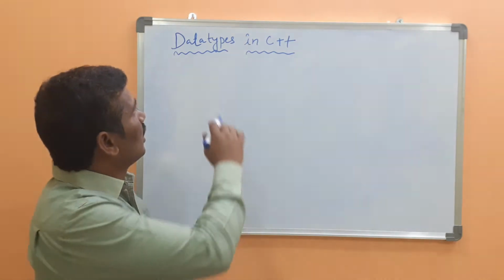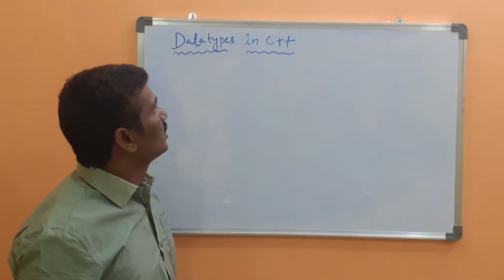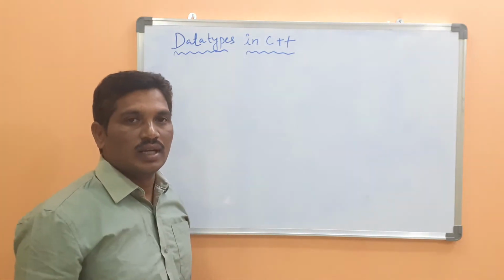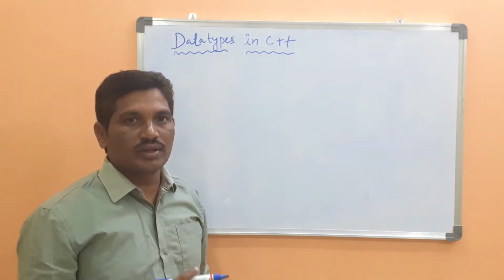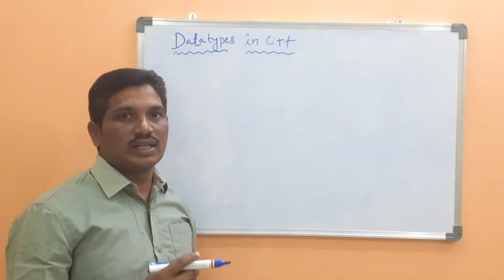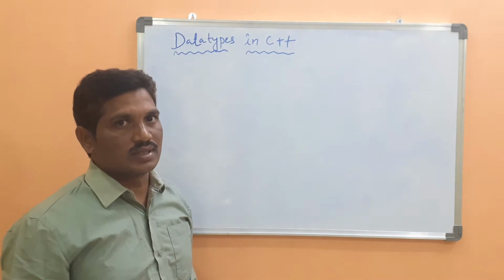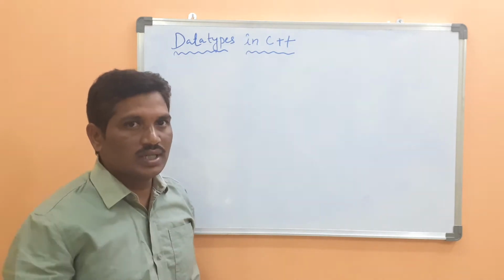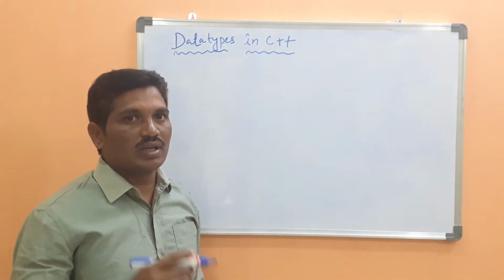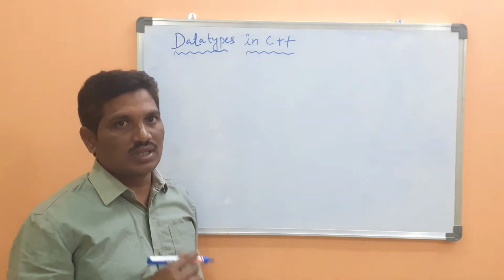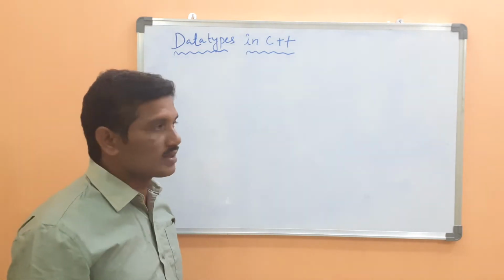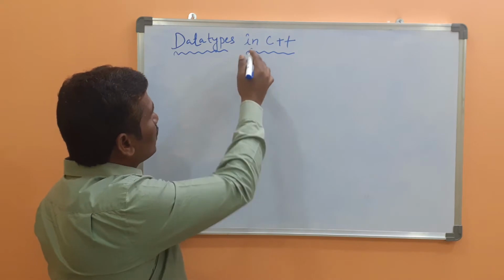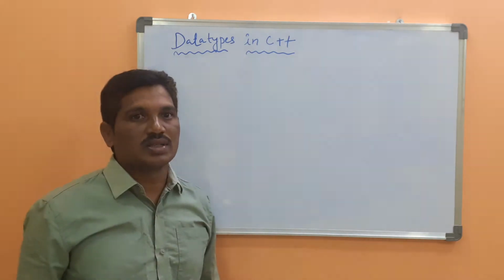Today I will explain about data types in C++. In the last class, I taught you how to declare a variable in C++ and how to initialize a variable in C++. We talked about the variable concept in the last class. In today's class, I am going to explain about data types in C++.